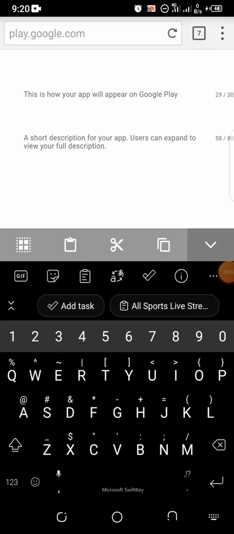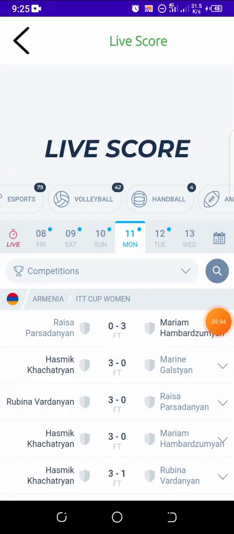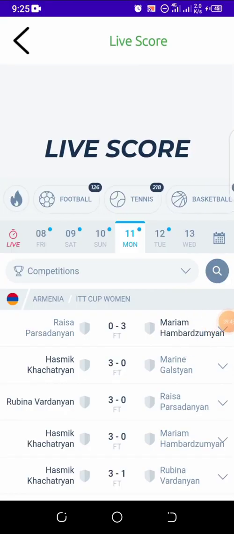Now for the long description, I'm just going to write a small thing about the app. Note that when you're writing your short description, don't write something like "the best, download now." All those kinds of things, don't write them. Just give a simple description of your app, in both your short description and your long description. Don't write "this is the best, this is the best." Don't do that. If not, your app may not be approved.